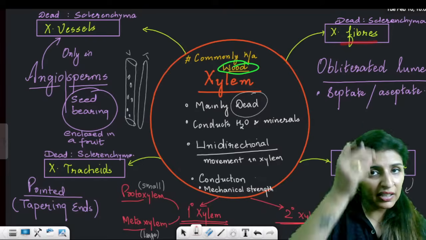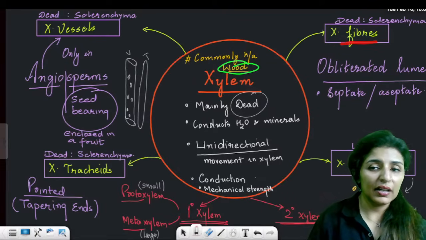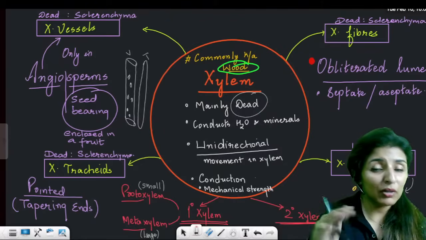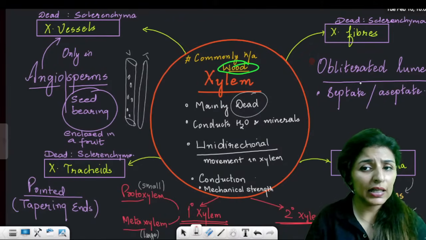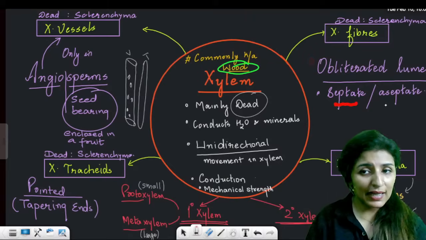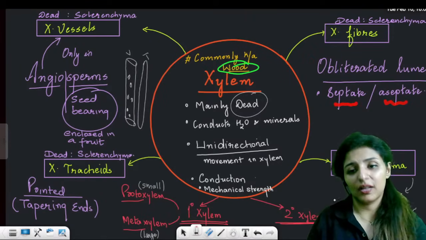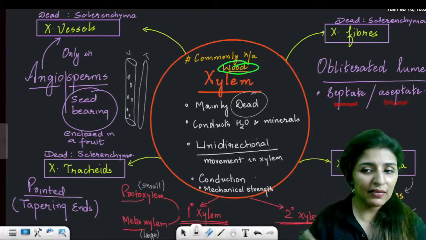Fibers, as we have read, are always long and pointed, with an obliterated lumen, because obliterated means disappeared lumen. Why? Because the whole space is filled with lignin. They might have cross walls, like septate, or they can be aseptate also. Perfect? And then parenchyma is always living.